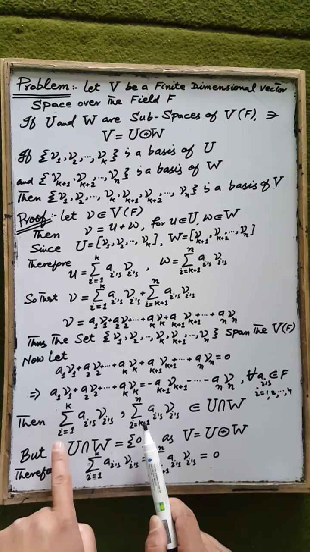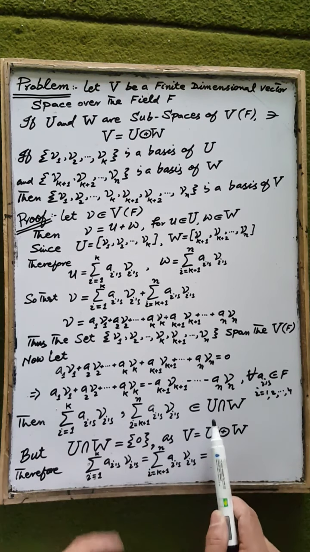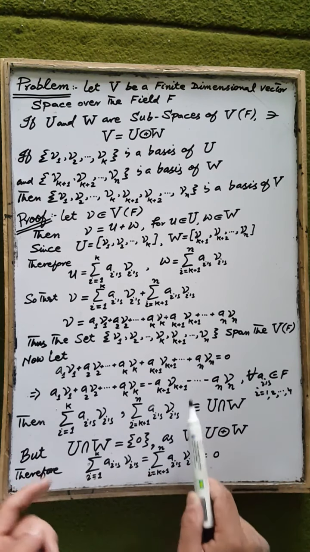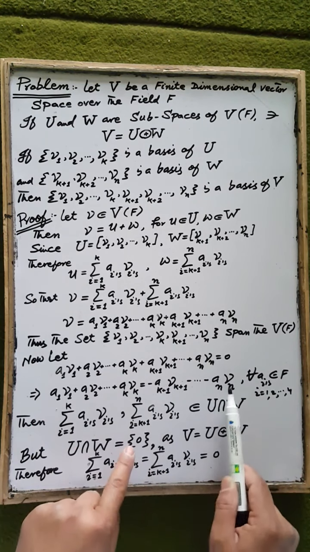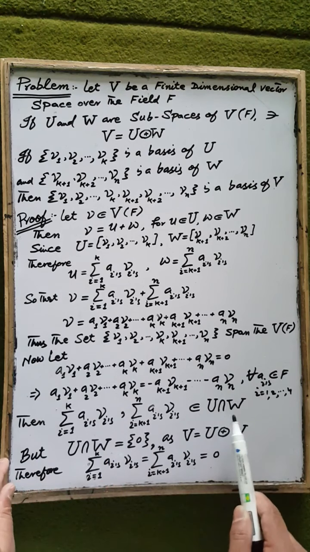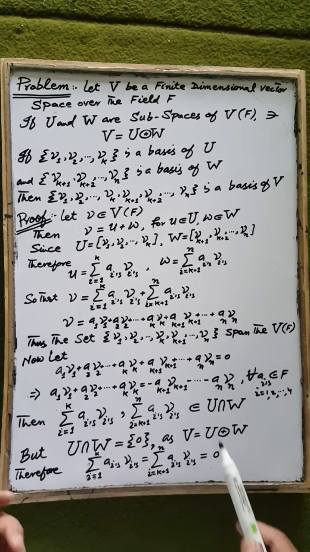That is, these elements are common in U and W. That is, the sum is an element of the intersection of U and W.